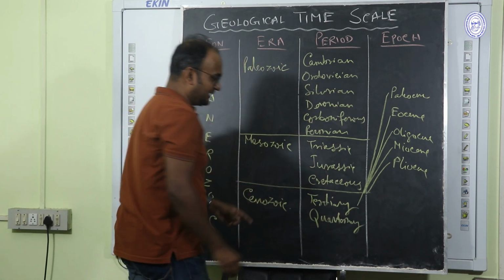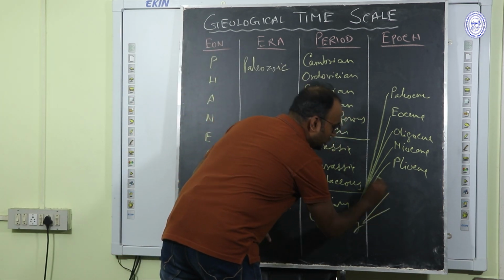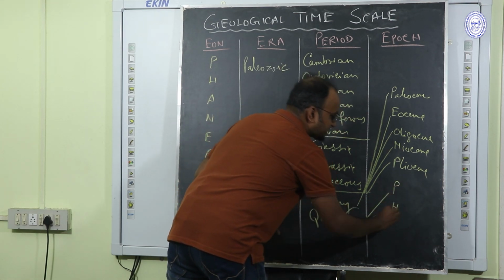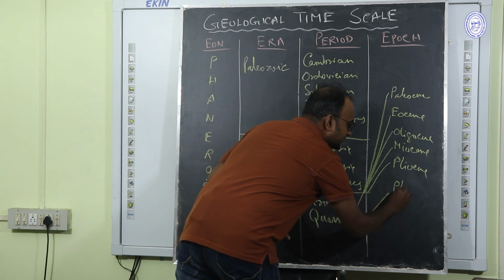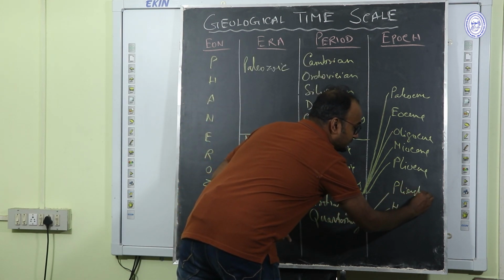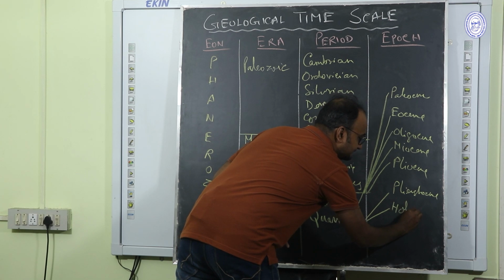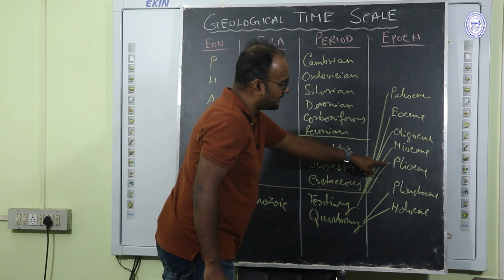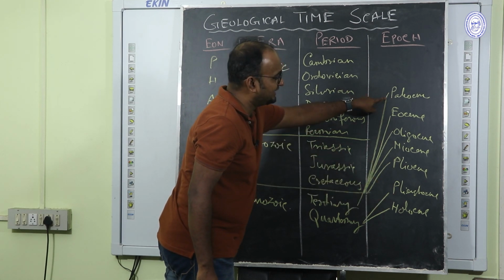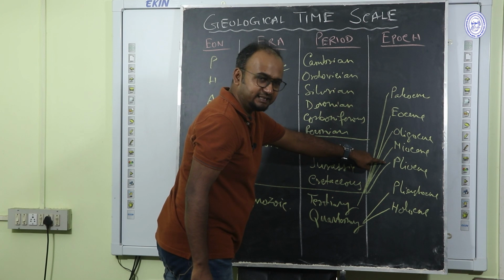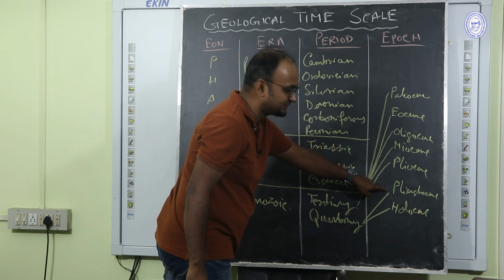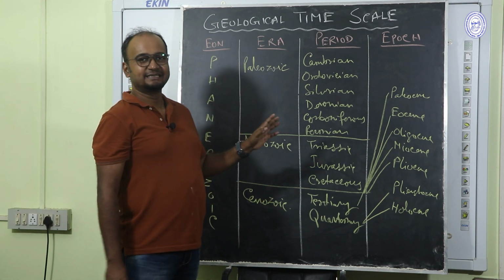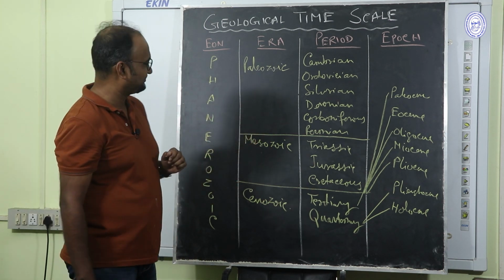And under Quaternary, there are two epochs. You can remember this like pH. Pleistocene and Holocene. So you may remember like this: Peomp, pH. Paleocene, Eocene, Oligocene, Miocene, Pliocene, and in pH, Pleistocene and Holocene. By this way, you can remember this geological time scale very easily.